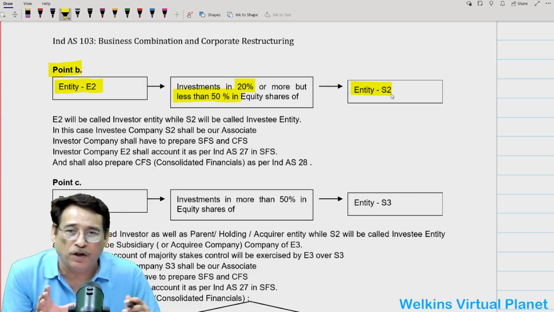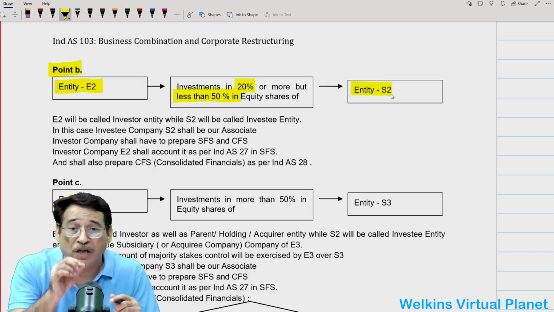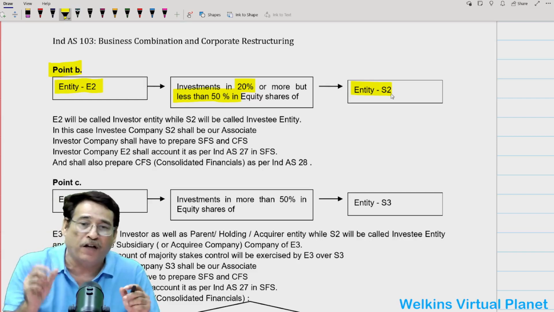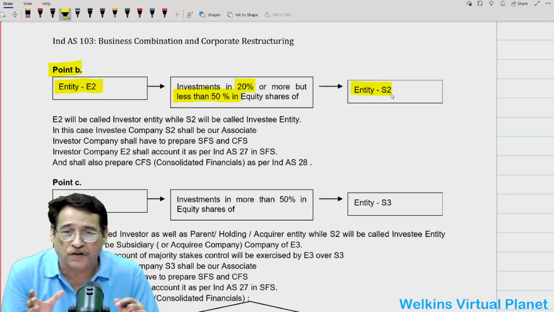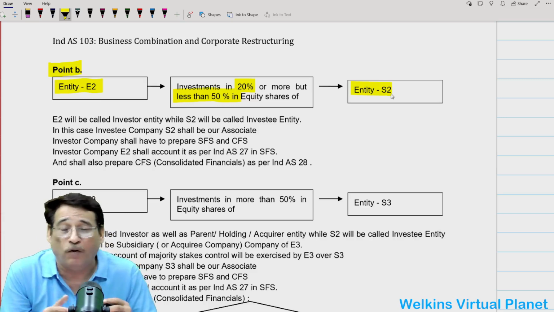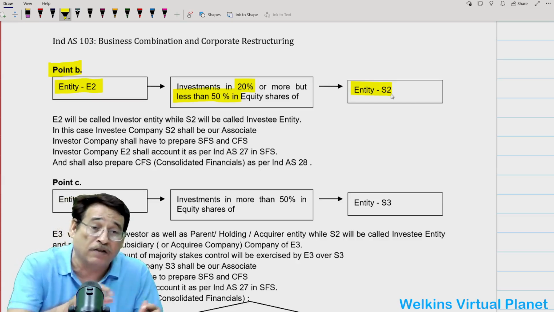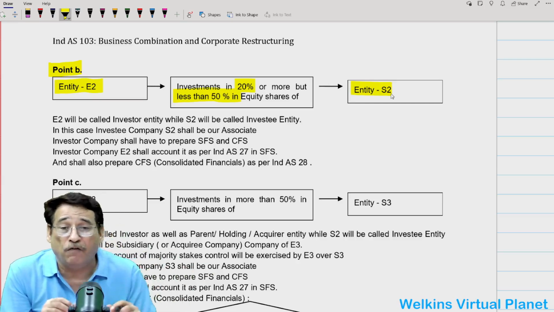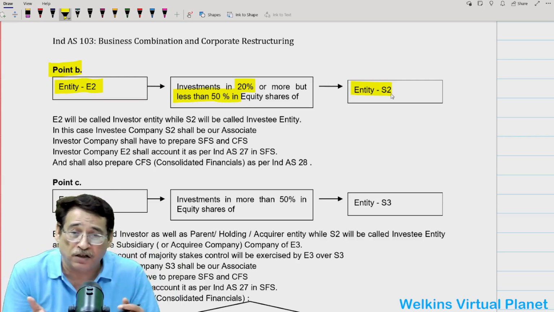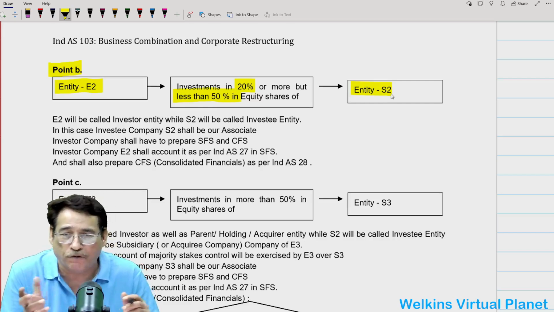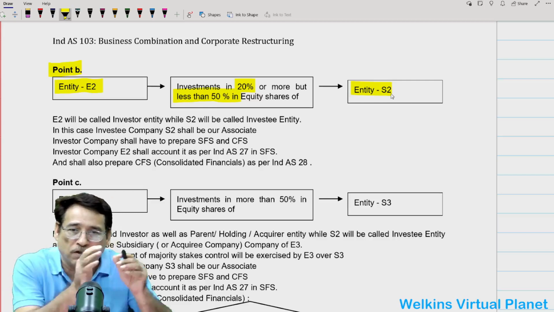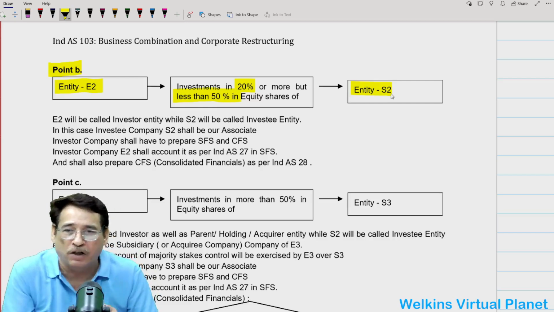Second important point you need to understand is that investor companies shall have to prepare, in this case, two types of financial statement. One separate financial statement and another one consolidated financial statement. Reason being is that this time our investment is more than 20%, of course, and less than 50%. Indirectly, it means we are exercising significant influence in the other entity. The other entity will be considered as our associate entity, as I just told you, and in this case, we, the investor entity, will have to prepare two types of financials. One separate financial statement, and another one is consolidated financial statement.